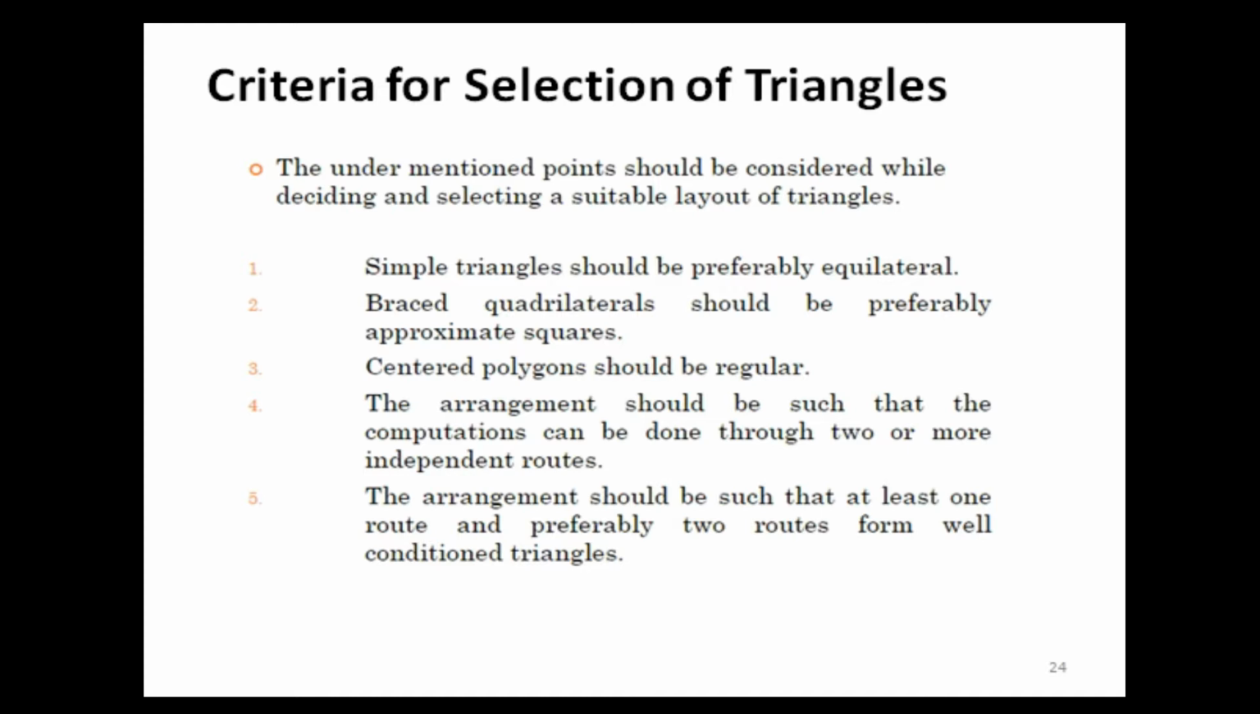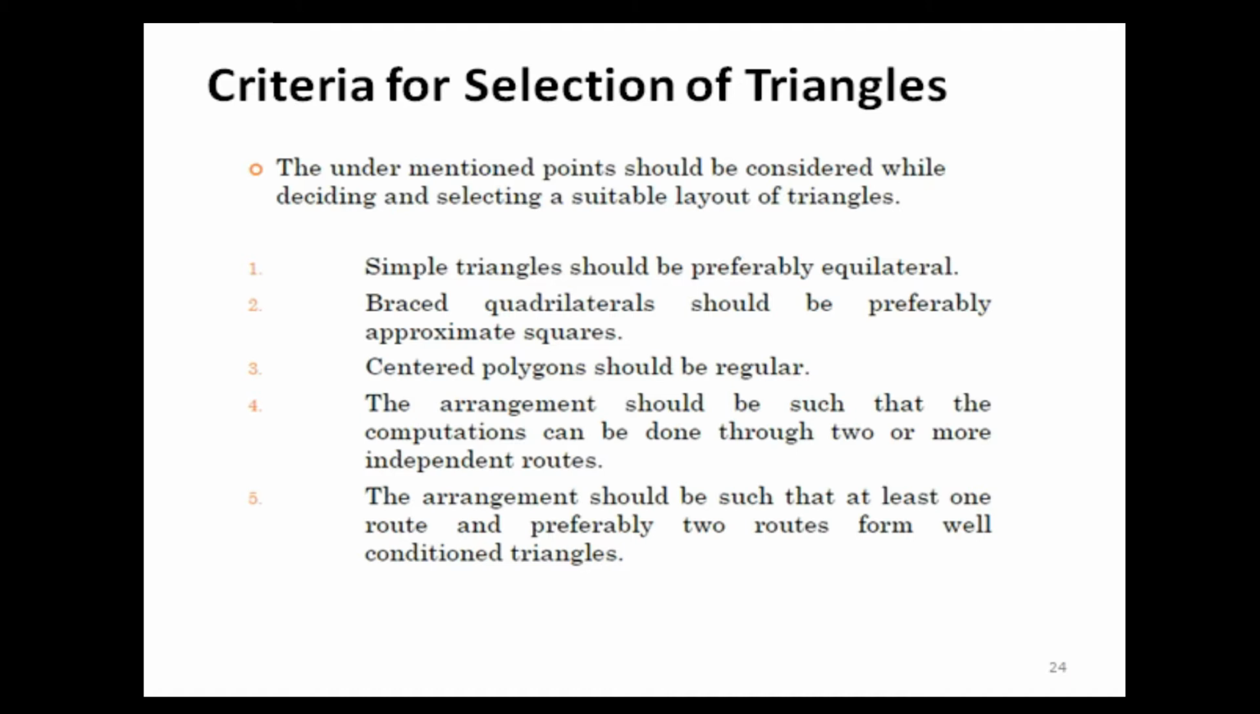Criteria for selection of triangles. The under-mentioned points should be considered while deciding and selecting a suitable layout of triangles. Number 1. Simple triangles should be preferably equilateral. Number 2. Braced quadrilaterals should be preferably approximate squares. Number 3. Centered polygons should be regular.